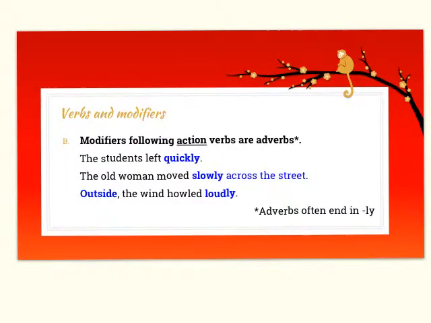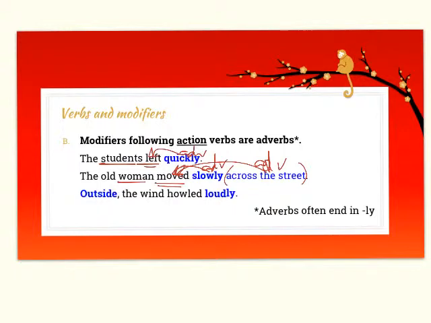When modifiers follow action verbs, they are adverbs, not adjectives. So, "The students left." How did they leave? They left quickly. So it's modifying that action verb. Therefore, it has to be an adverb. "The old woman moved slowly across the street." How did she move? She moved slowly. And where did she move? She moved across the street. Adverbs again, telling us more about that movement that the old woman made.